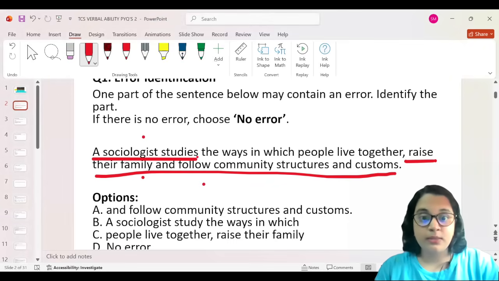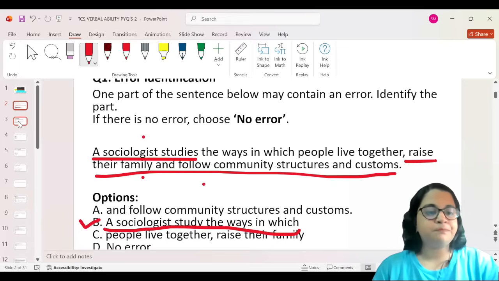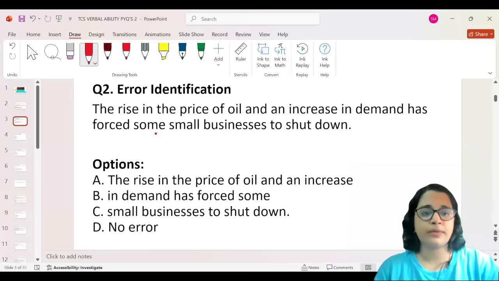Let's quickly go and look at the options. Option A, option B. Yes, option B has highlighted that part of the sentence. So option B would be the most correct answer for this particular question. Let's go to the next one.